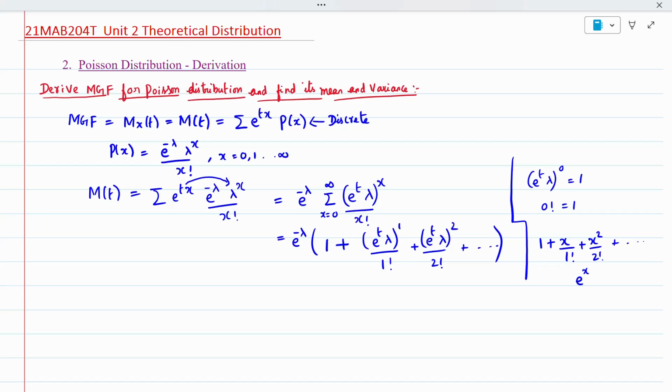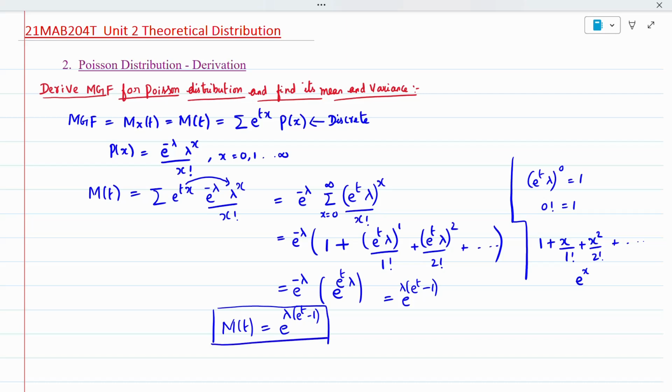Instead of x, I have e to the power t into lambda. So now when I substitute it, e to the power minus lambda into e to the power t into lambda. Both are exponential functions, so combine them. When I combine it, I take lambda outside, and e to the power t minus 1 I can write. So my moment generating function is e to the power lambda into e to the power t minus 1. The moment generating function we have completed.